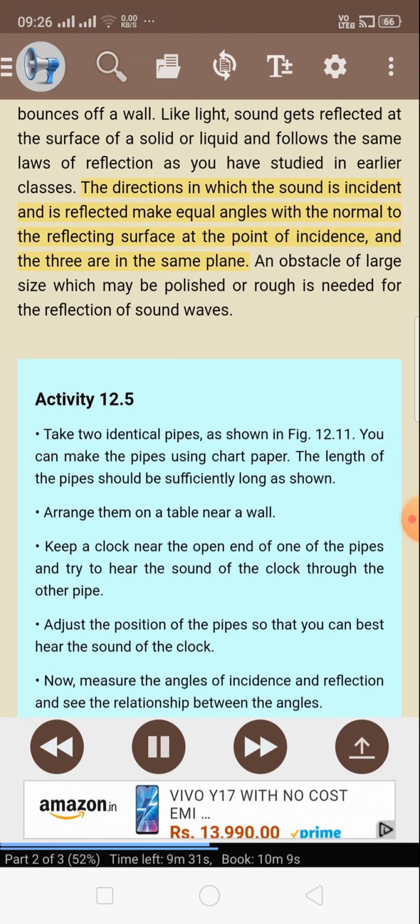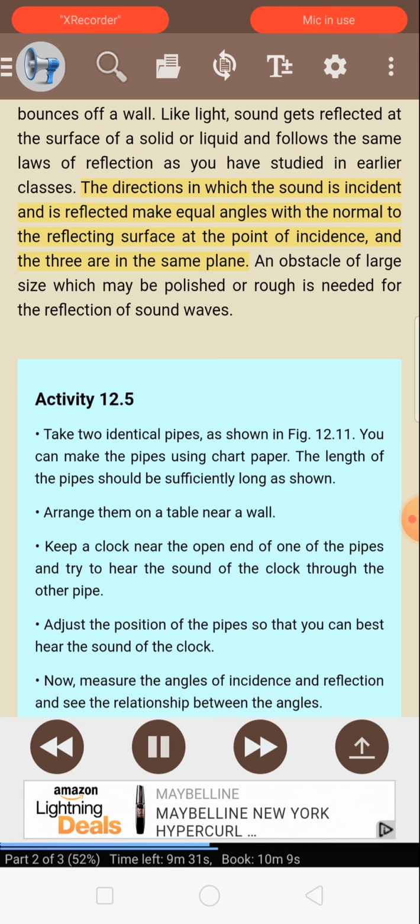The directions in which the sound is incident and is reflected make equal angles with the normal to the reflecting surface at the point of incidence, and the three are in the same plane. An obstacle of large size, which may be polished or rough, is needed for the reflection of sound waves.